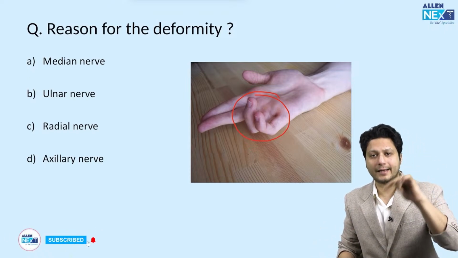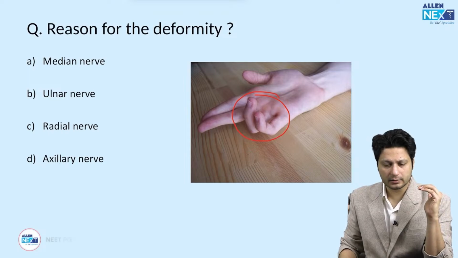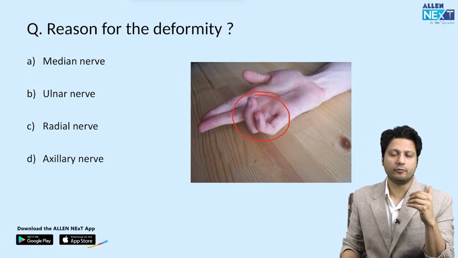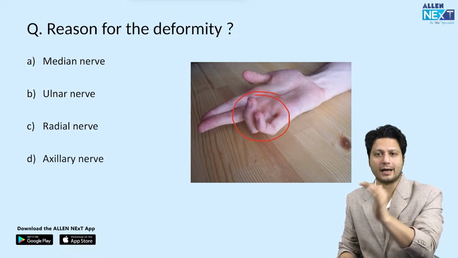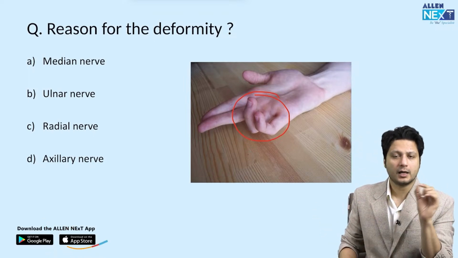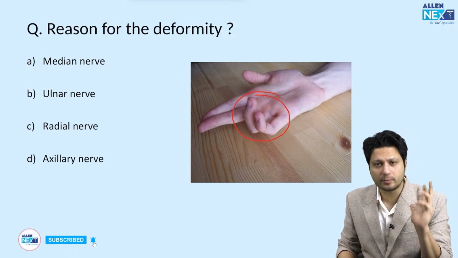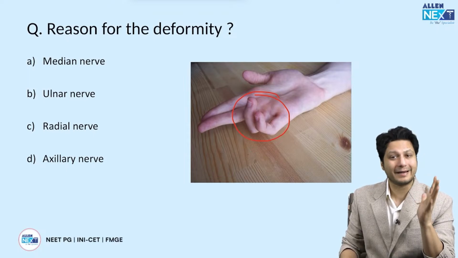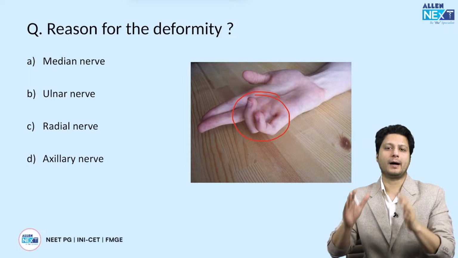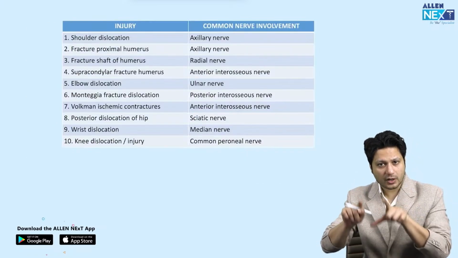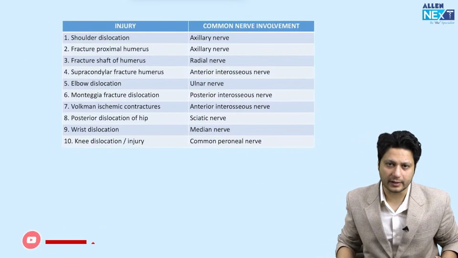Similarly, the card test could be given, the book test could be given, Froment's sign could be given, claw hand could be given for the purpose of identification to mark the answer as ulnar nerve. Similarly, the pen test could be given, the ape thumb deformity could be given, the pointing index could be given, the Kilner-Nevin sign could be given, the benediction sign could be given for you to mark the answer as median nerve injuries, right? As far as the fracture related nerve injuries are concerned, this is one table of yours.